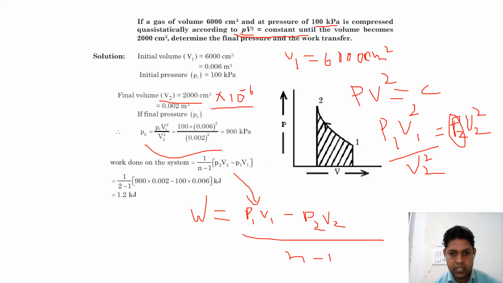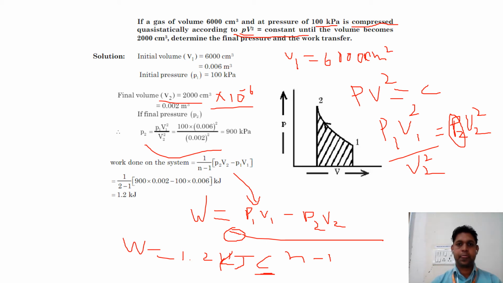The answer will be negative because it is compression work, that means we apply the force. The work done is equal to minus 1.2 kilojoule, that means the compressor work. Okay, thank you.